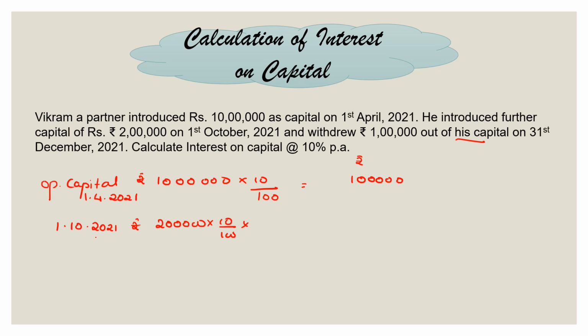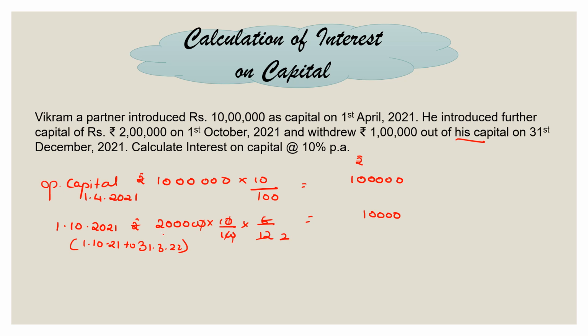So calculate the number of months from 1st October 2021 to 31st March 2022. October month included, so October, November, December, January, February, March. So it was there invested in the business for 6 months. So now you calculate this. You find that he is entitled to 10,000 rupees as interest on capital on this particular 2 lakh that he introduced on 1st October.